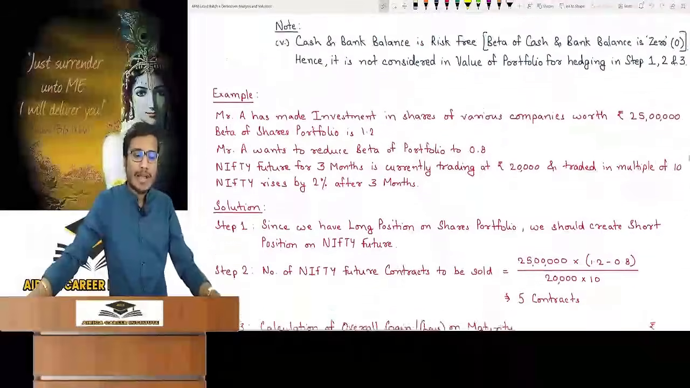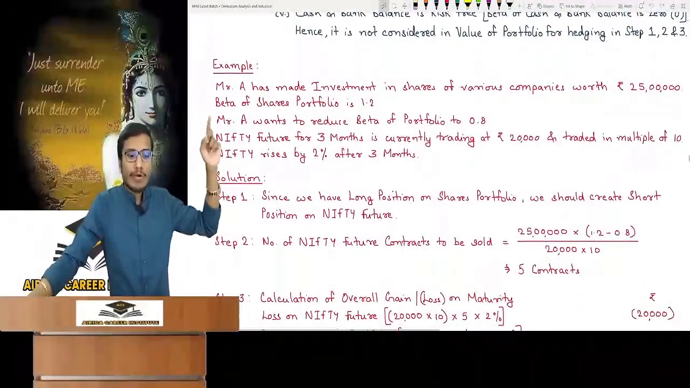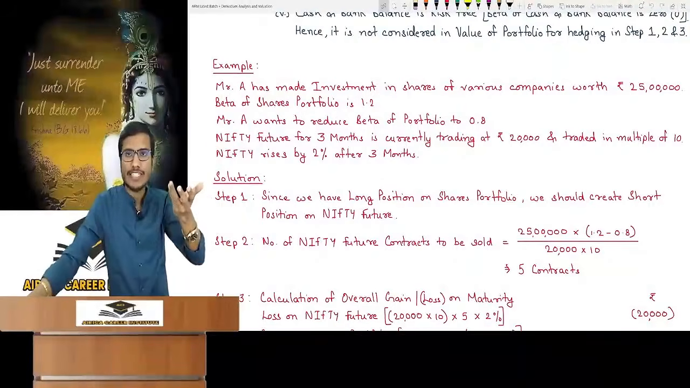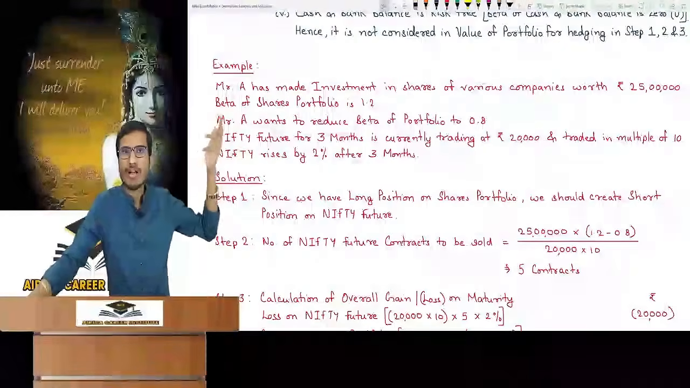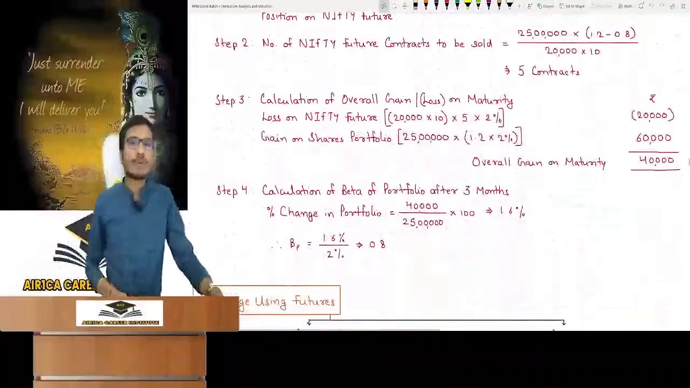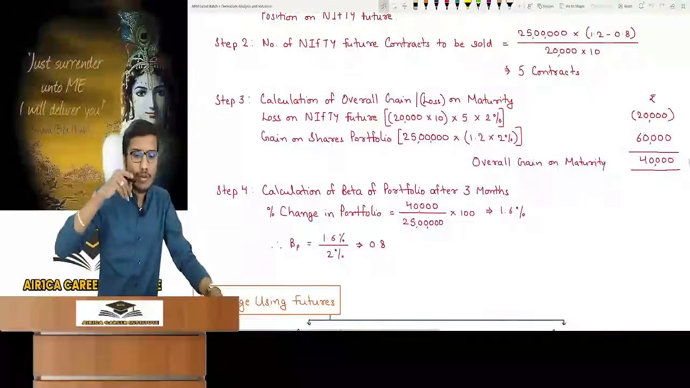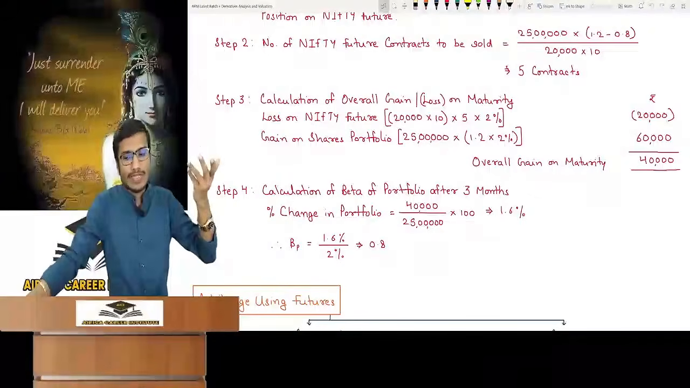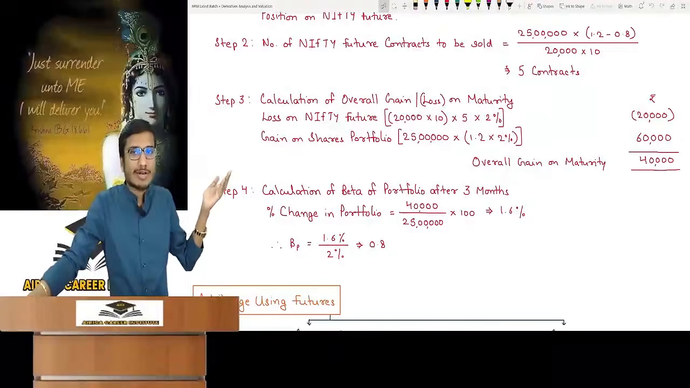Now on the shares portfolio, Nifty has increased by 2%, and the portfolio's beta is how much? 1.2 for the shares portfolio. It has not mentioned the rise, so you can calculate the change. 1.2 into 2%. Okay. It means this much is the rise in the shares portfolio. This much is the gain in the shares portfolio. This is your gain, 25 lakh into 1.2 into 2%. Overall gain on maturity comes to be 40,000.